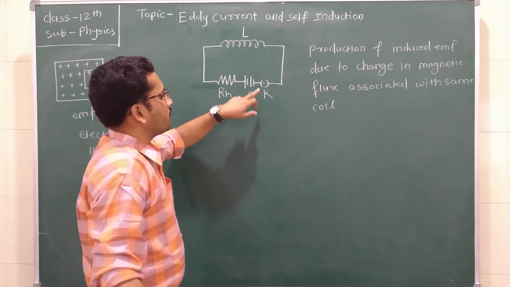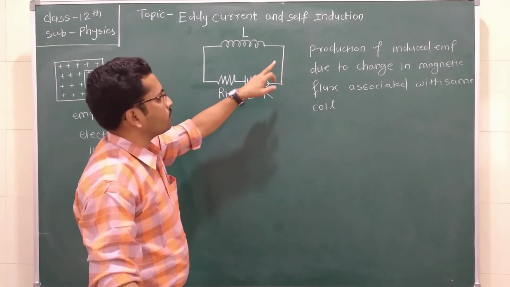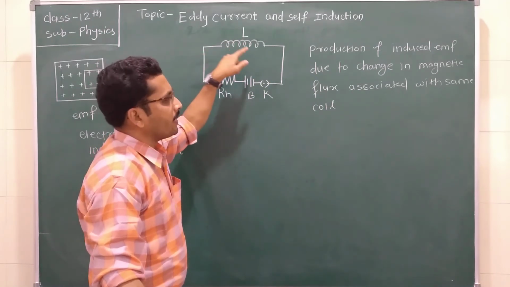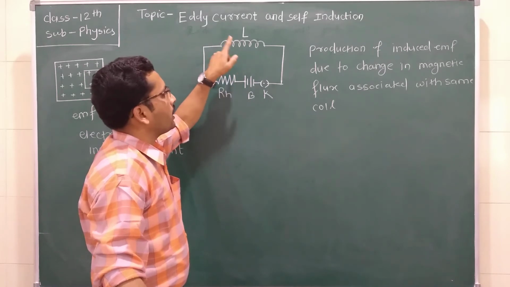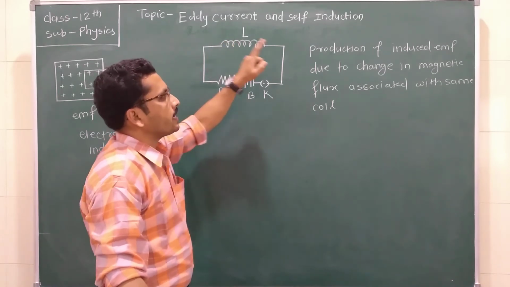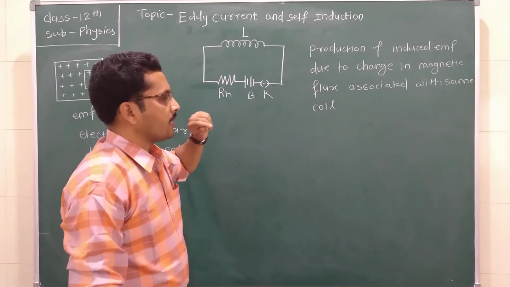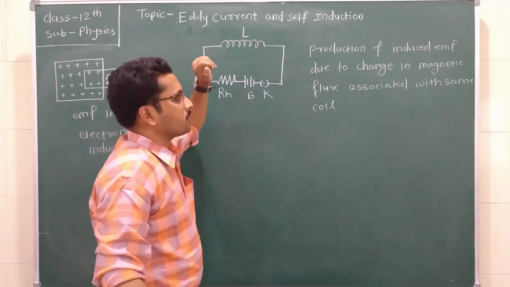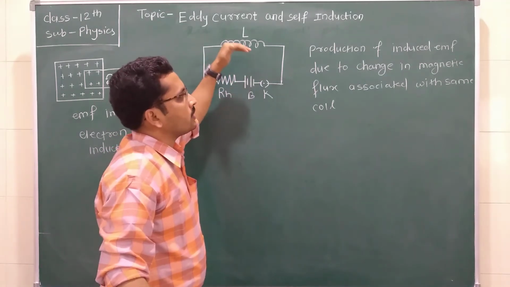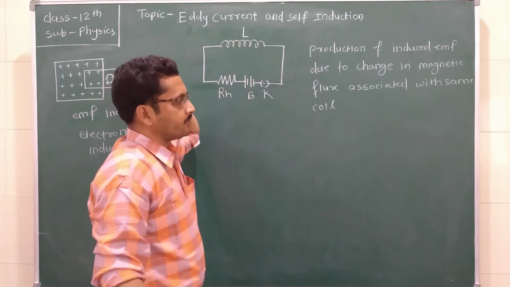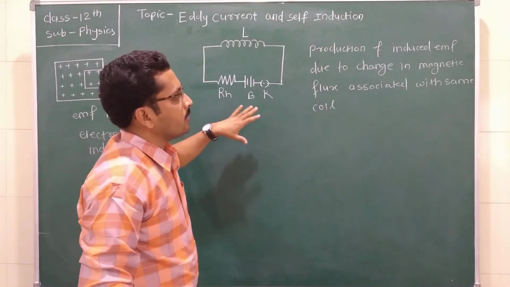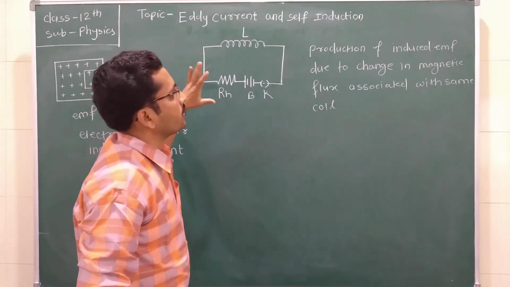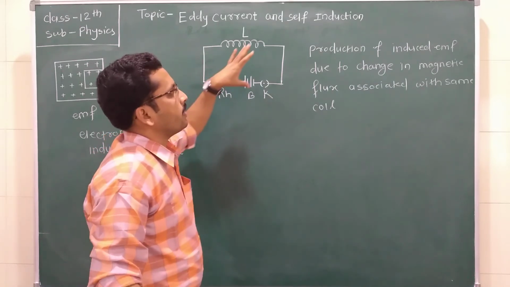Whenever the key is closed, a current is passed through this circuit or through this coil. Therefore, magnetic flux develops, and due to this magnetic flux an induced EMF is produced in the coil. As the value of this current changes, the magnetic flux also changes, and due to which the induced EMF also changes. It is all happening due to a single coil, so it is called self-induction.